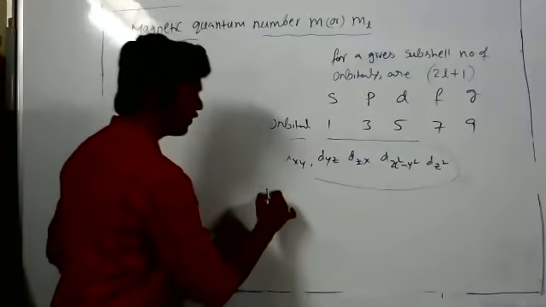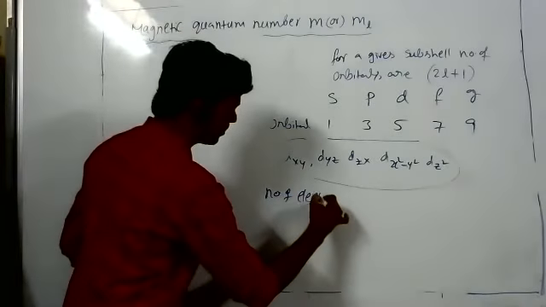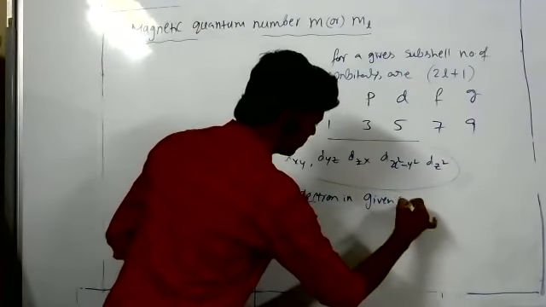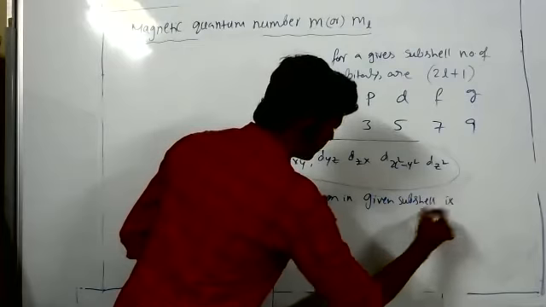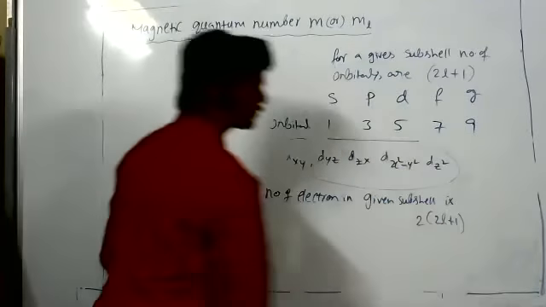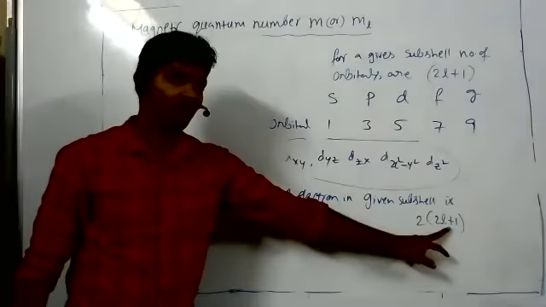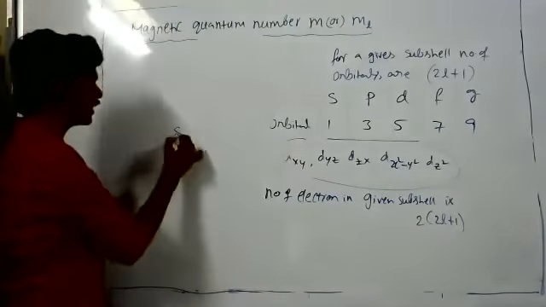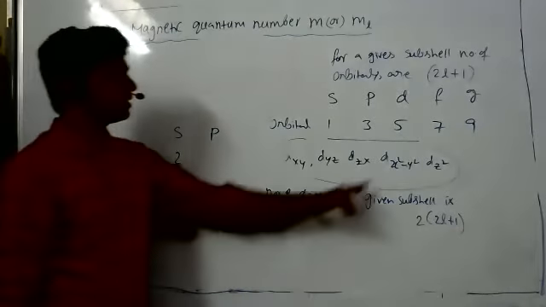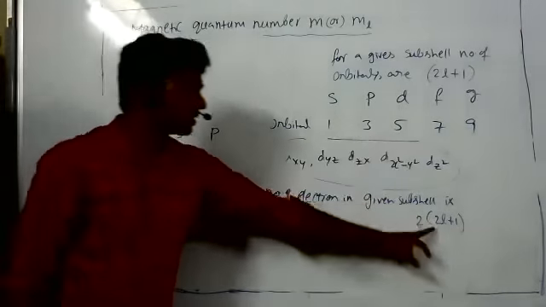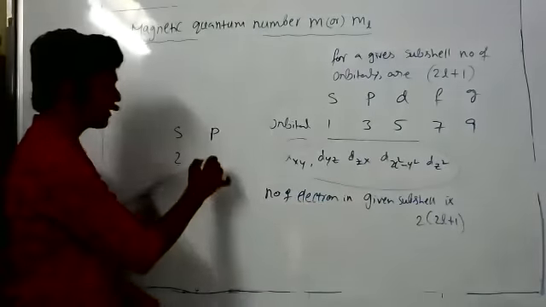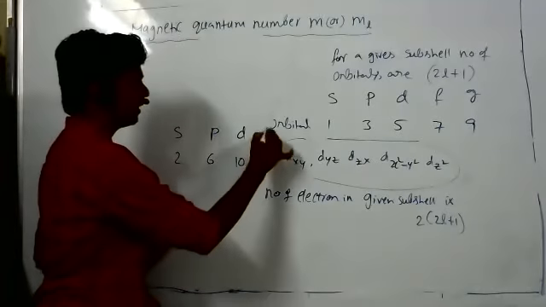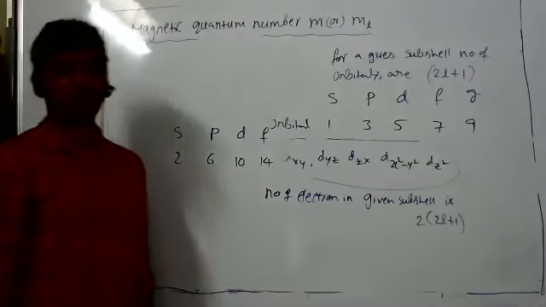That's the number of electrons in a given subshell: 2 into (2l plus 1), correct? Substitute L equal to 0, the s orbital. Here comes only 1, so 2 into 1. Only 2 electrons can be accommodated in the s subshell. Then the p subshell, already 3 orbitals are there. This gives 3 into 2, so 6 electrons can be accommodated in p. D, 5 orbitals, 2 into 5, 10. F, 14 electrons can be accommodated.